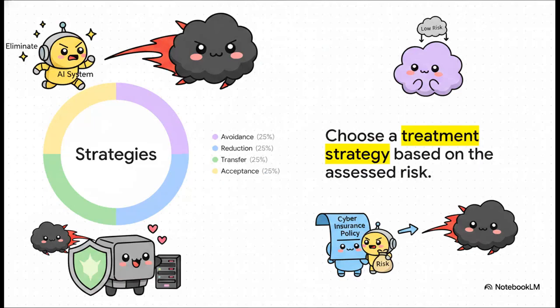For step 3, treating the risk, we have 4 distinct strategies based on that assessment. First, risk avoidance. We might just entirely shut down a risky AI feature. Second, risk reduction, where we add stringent new information security controls. Third, risk transfer, maybe by purchasing specialized cyber insurance. Or fourth, if the impact is incredibly low and well within our appetite, we might simply choose risk acceptance and proceed, just keeping a watchful eye on things.